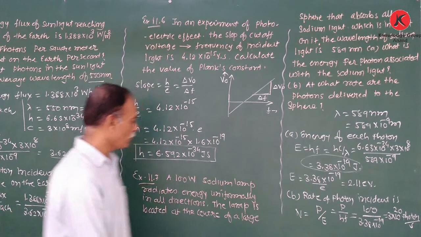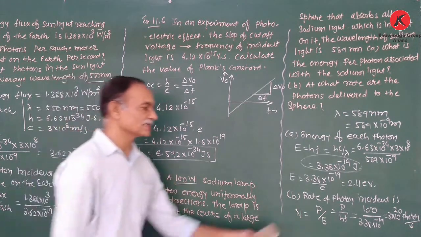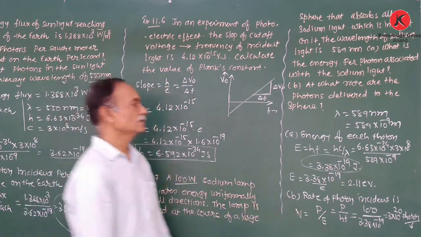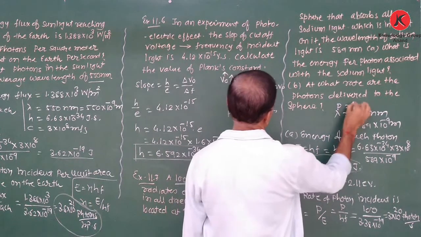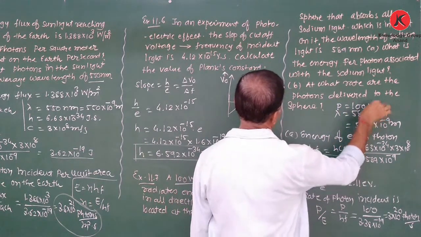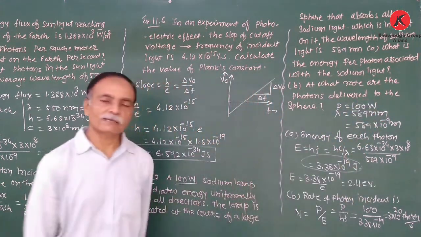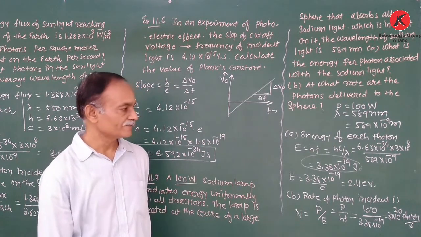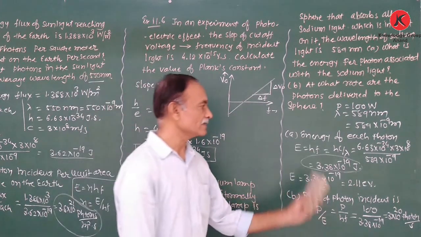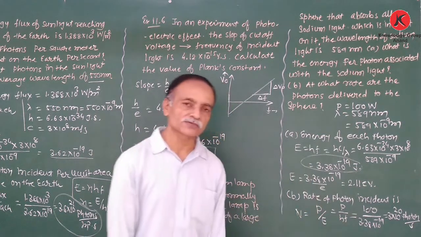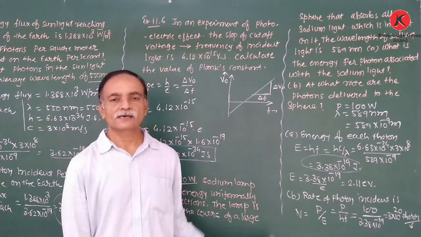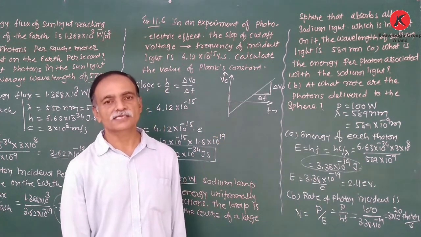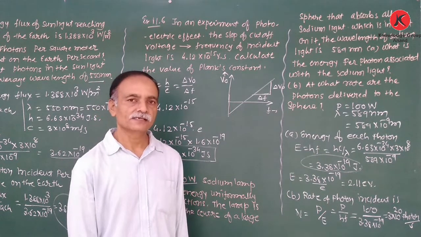Here the bulb of 100 watt is given, that means the power of the bulb is 100 watt. Power P is equal to 100 watt. What that means is the energy per unit time. So this way we can calculate the energy of each photon and also the rate at which the photons are incident on the surface of the sphere. Clear this?